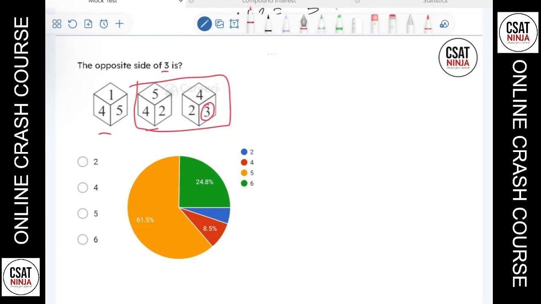You look at this, you have 4 here, 4 here, 4 here, and 2 here, 2 here. If you have 2 common sides, always remember that the other side will be opposite to the number given. So the opposite of 3 is nothing but 5.